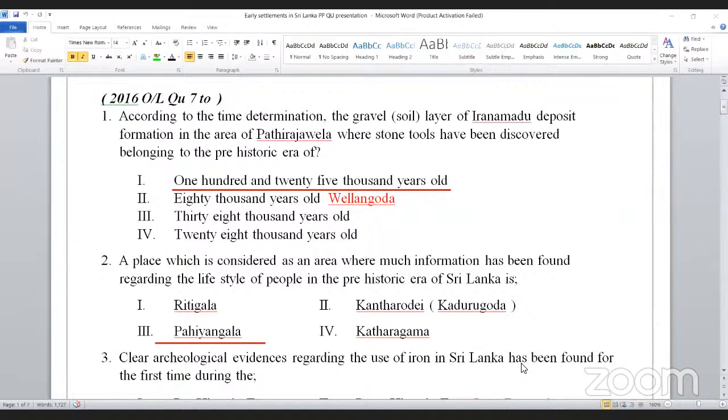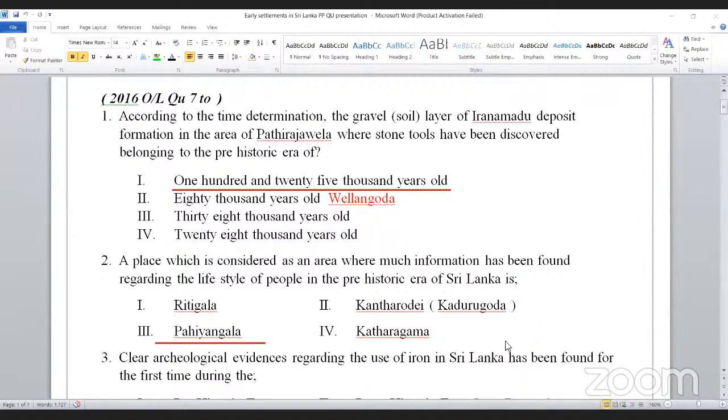So the first evidence was what? From a tomb, we have discovered an iron slag. So what is an iron slag? When extracting iron, the iron comes out. Iron is extracted from iron ore. Iron ore means iron plus soil, which you will find from the ground. That iron ore you have to heat. When heating, the extracted iron comes out. That extracted iron will become cool, and that is known as an iron slag.